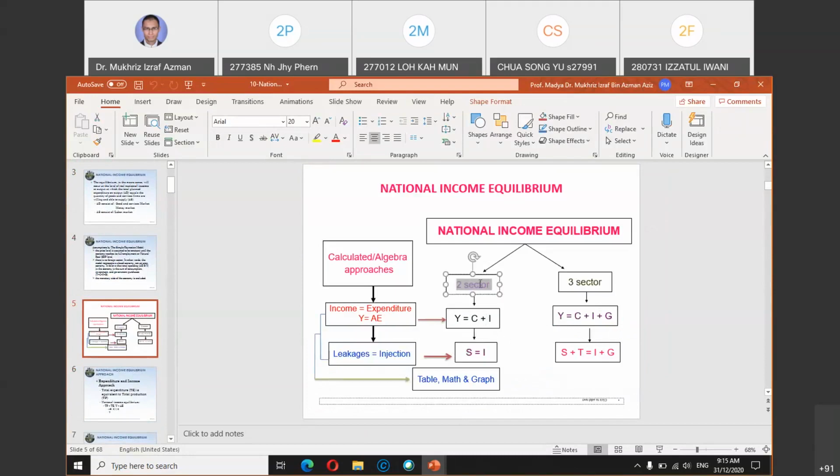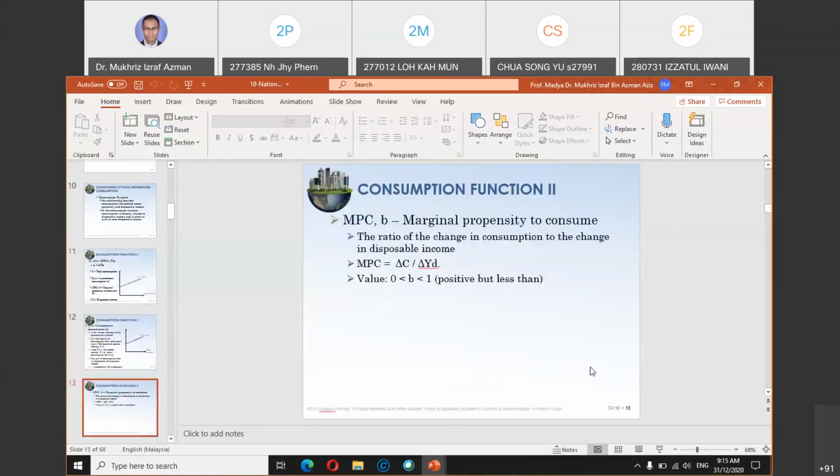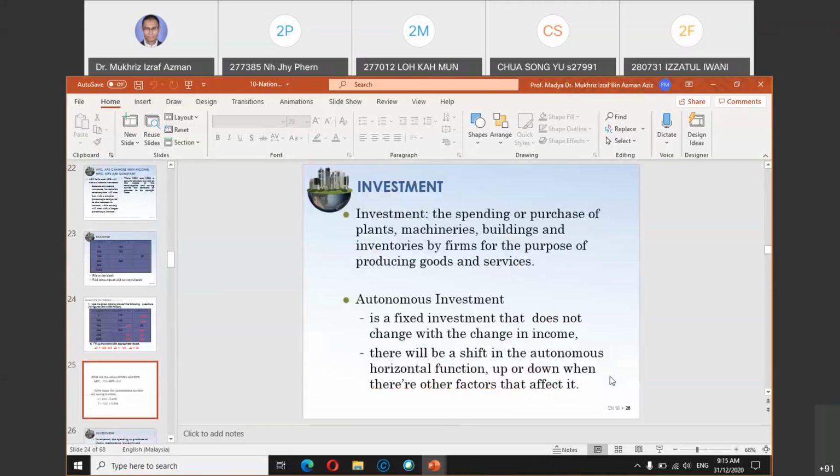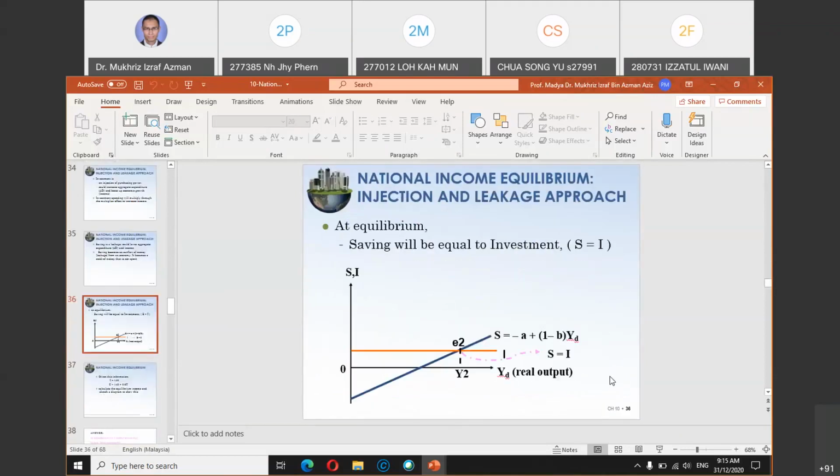Remember, S equals I is only for a two-sector economy. For a three-sector economy it is S plus T. So when saving is equal to investment, the country is at equilibrium here. Please highlight this point: S equals I, the country is in equilibrium.